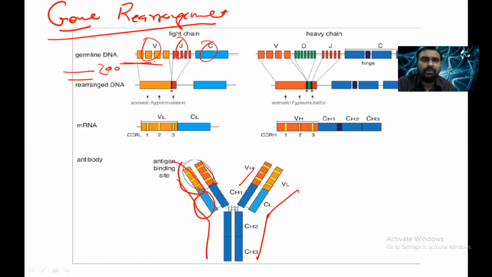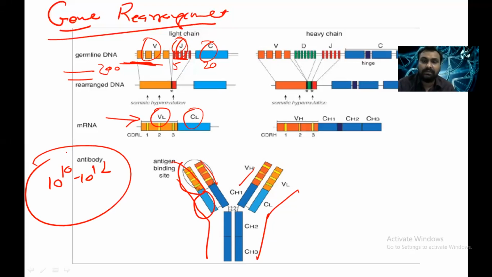Variable is around 200, joining regions are about 5, constant are about 20. They are joined together and will form the variable. Because of the different rearrangements, different immunoglobulins are produced, about 10 raised to 10 or 10 raised to 12, so that our antibody, our immunity, can fight against any type of antigen.